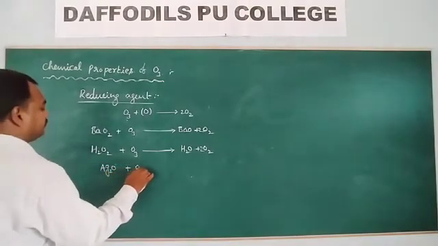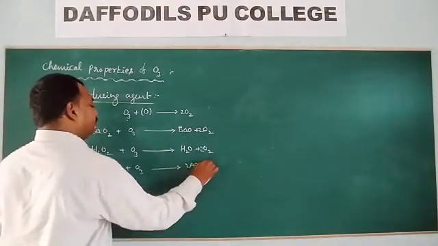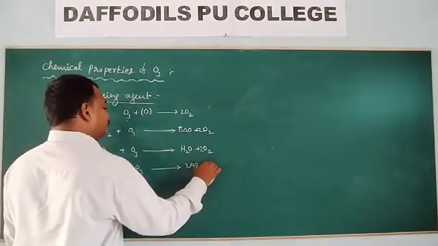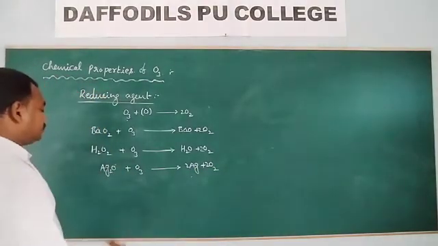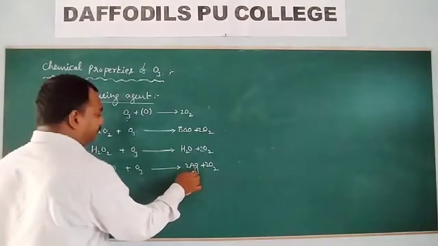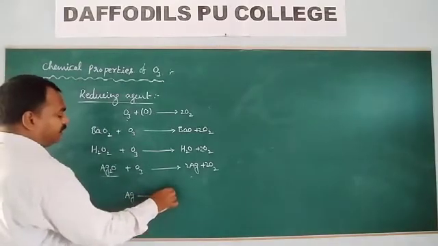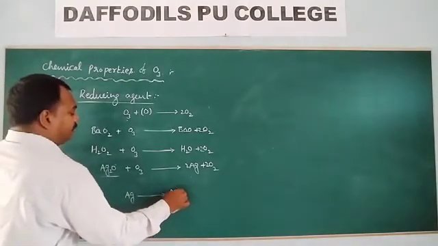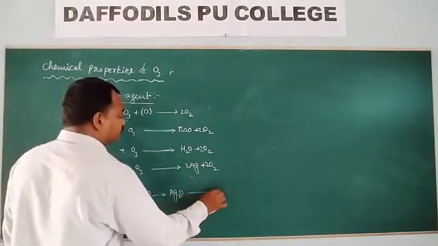Silver oxide. When silver oxide reacts with ozone, you will get silver and oxygen. When silver reacts with ozone at initial stages, you will get silver oxide, Ag2O.